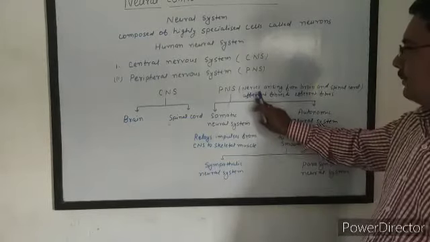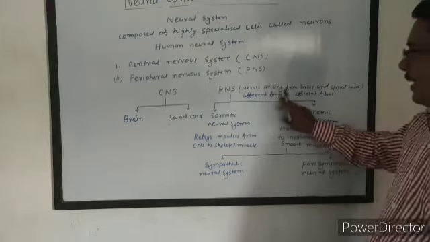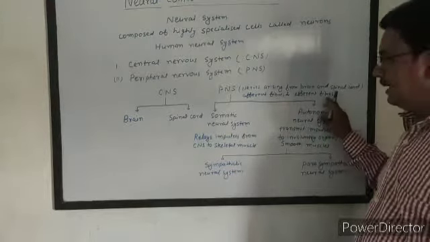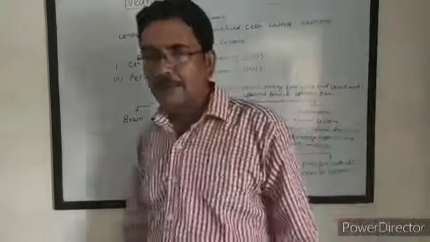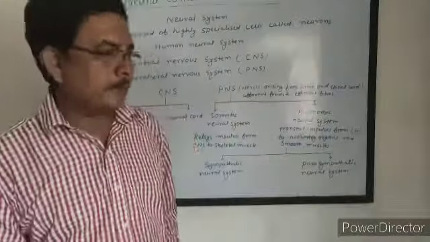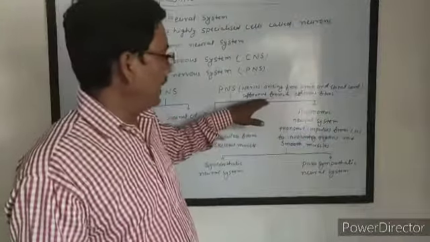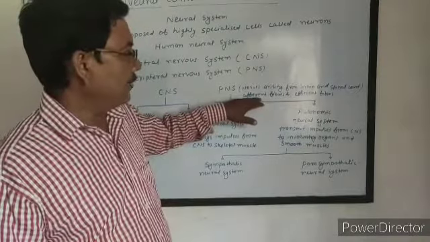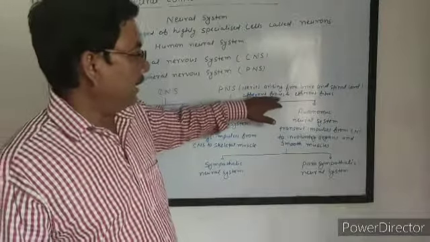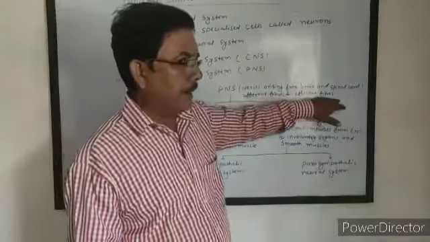The nerves are of two types: afferent fibers and efferent fibers. Axons are also called nerve fibers, and each neuron has nerve fibers. So there are two types of nerve fiber: afferent fibers and efferent fibers.